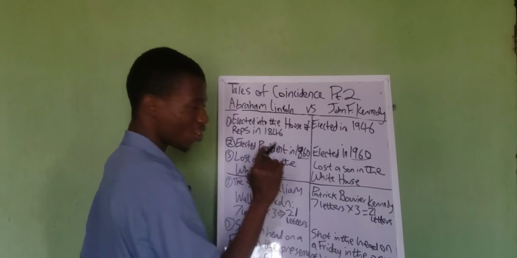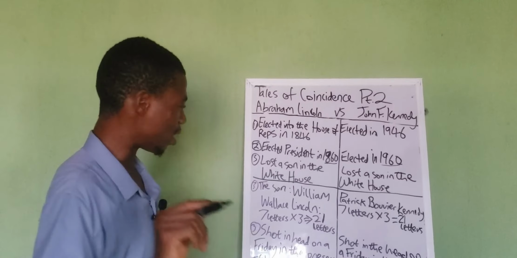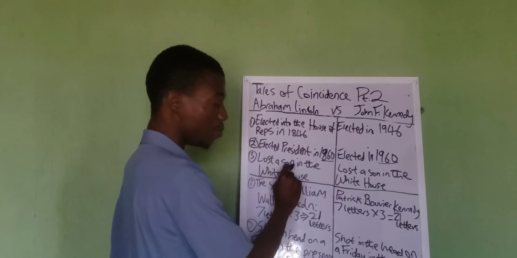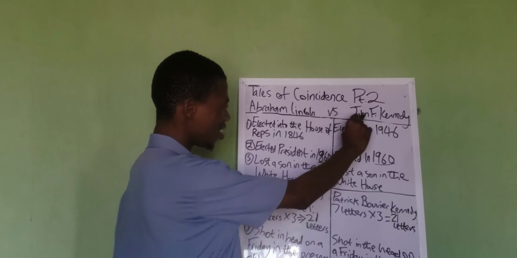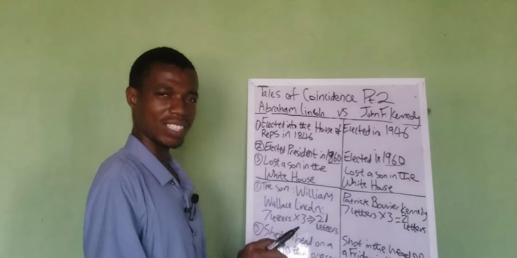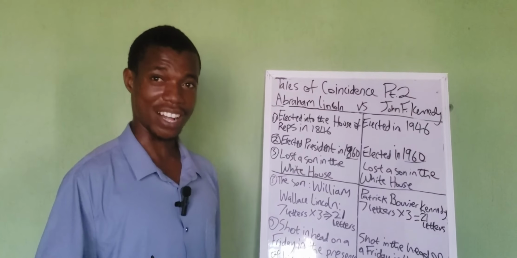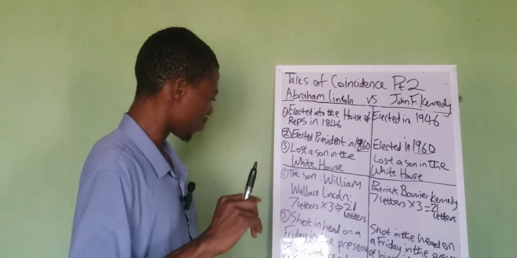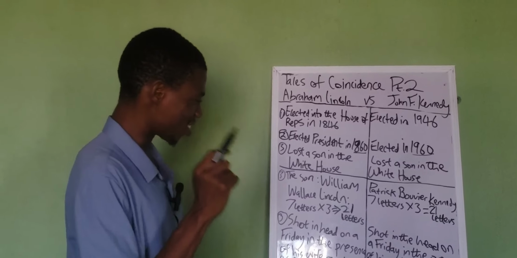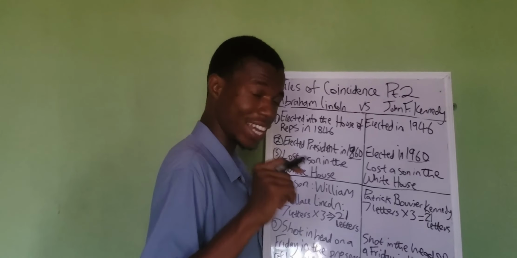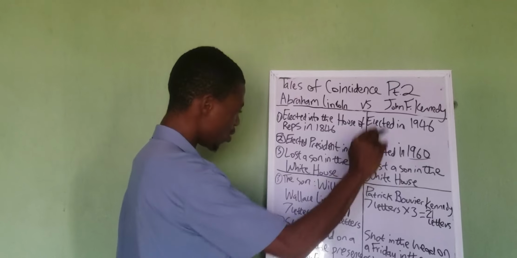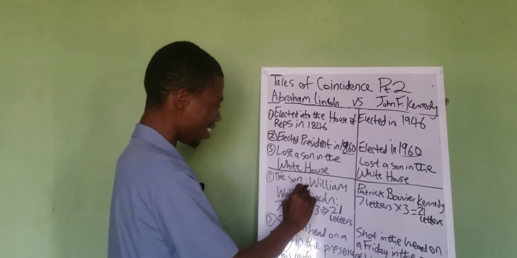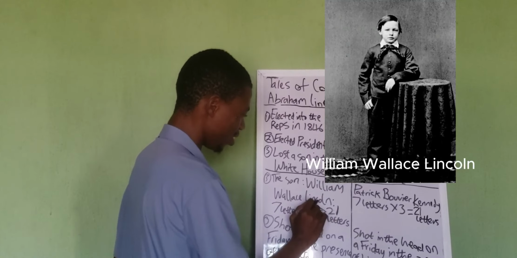Abraham Lincoln lost a son while in the White House. Yes, he lost a male child in the White House. Same thing with John F. Kennedy. They both lost a male child while in the White House. Now, an interesting detail about these children: the son of Abraham Lincoln who died was William Wallace Lincoln.